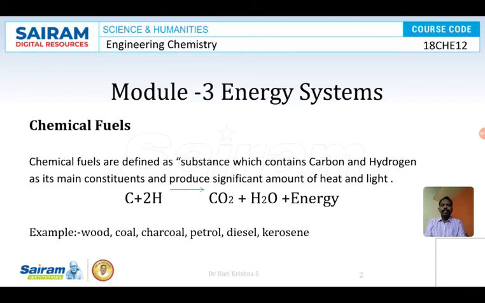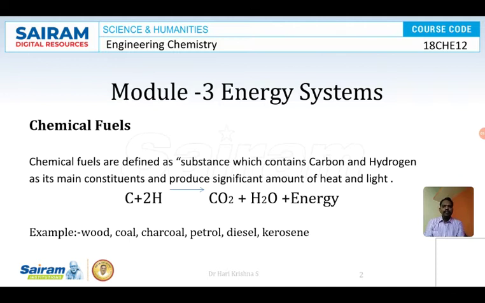So what are fuels? When we ignite this, even the shirt will burn. If we ignite a human being, they will burn. If we ignite any cloth, the cloth will burn. A mobile will ignite, right? So you cannot call any of these fuels. The fuels are the substances which especially contain carbon and hydrogen as their main constituents and produce a significant amount of heat and light. Such types of substances are called chemical fuels.